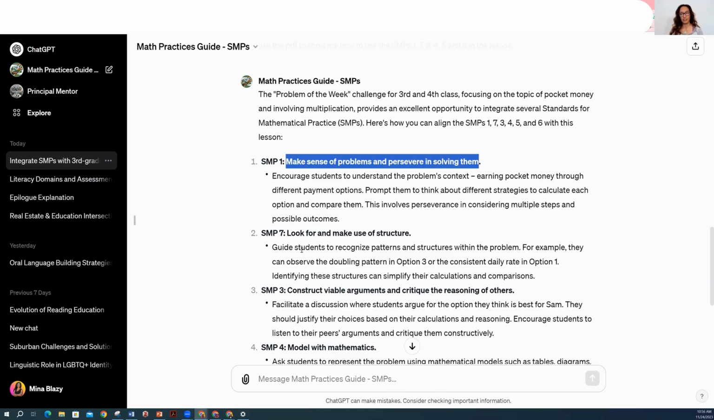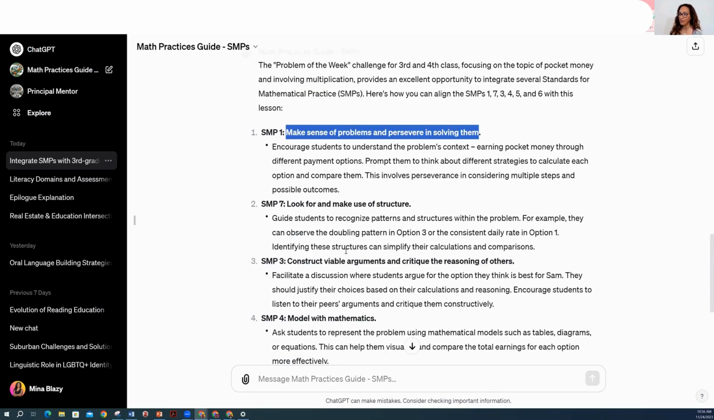Construct a viable, let's look for or make sense of structure. Guide students to recognize patterns and structures within the problem. For example, they can observe the double pattern in option 3 or the consistent daily rate in option 1. Identify these structures can simplify their.